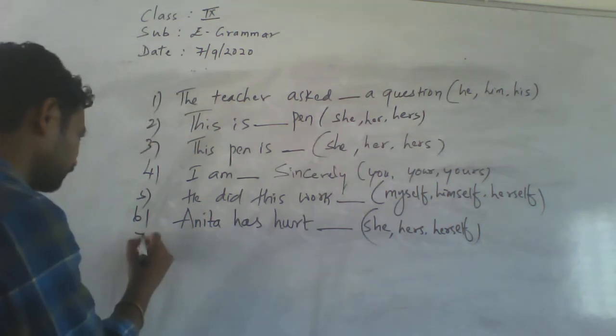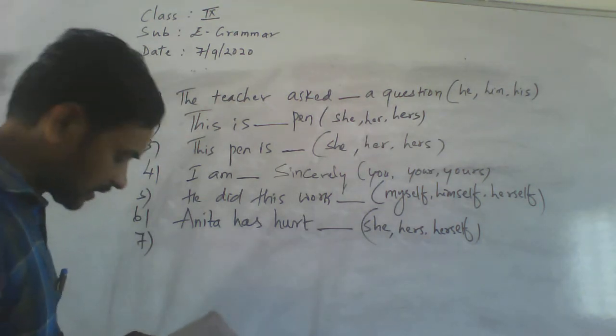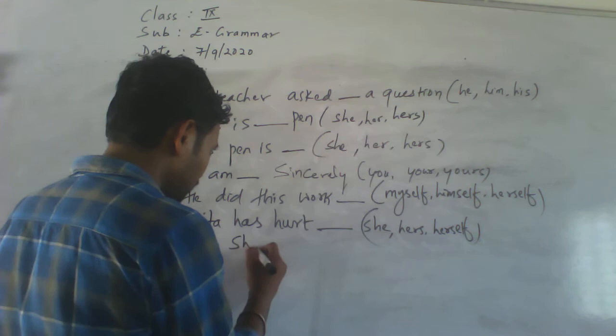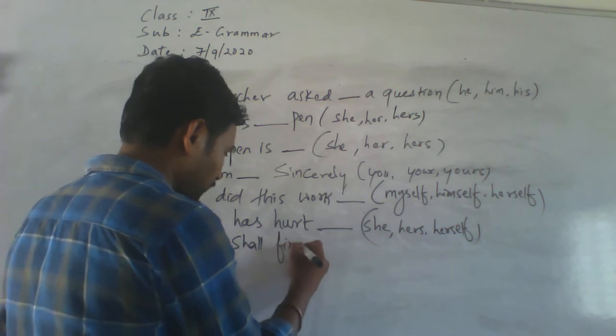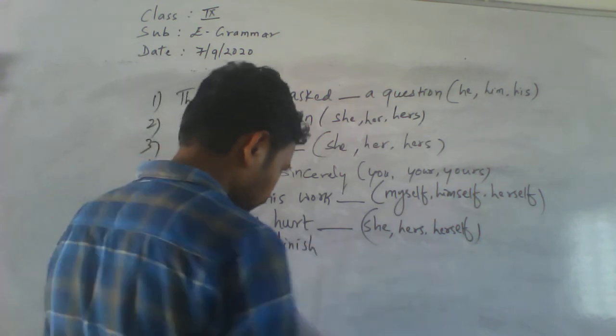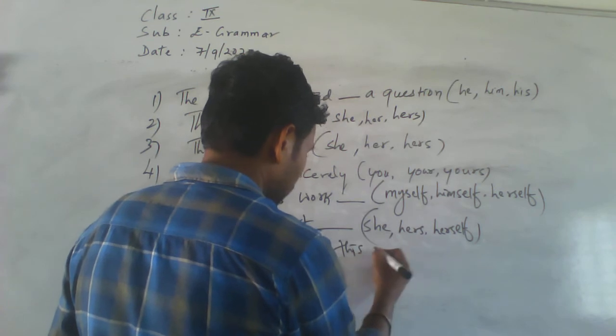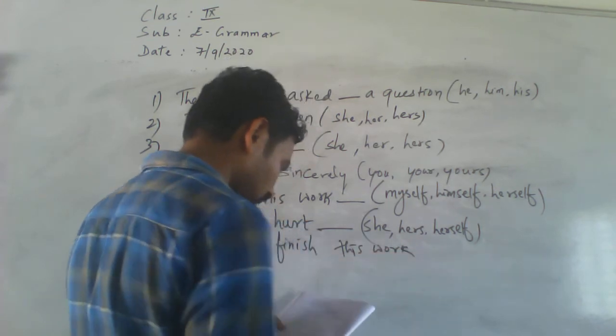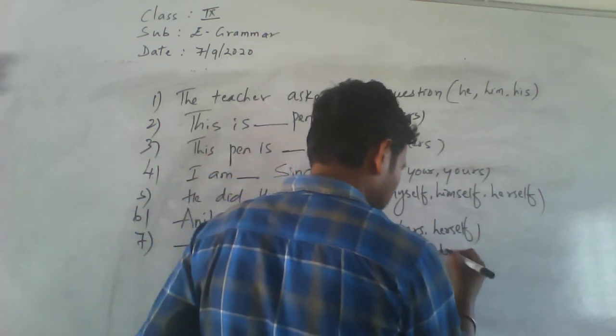Then the seventh one. Look at the seventh one: Shall dash finish this work today.